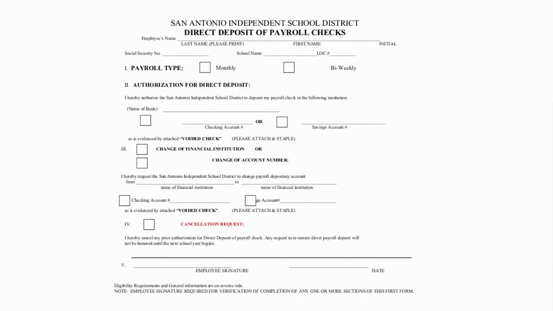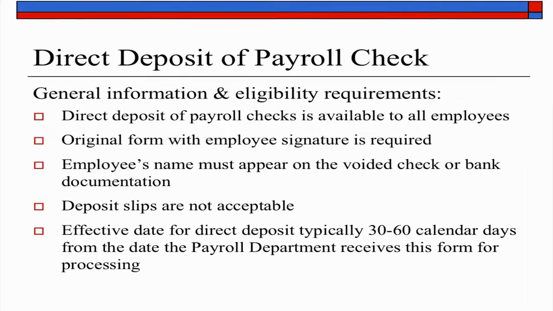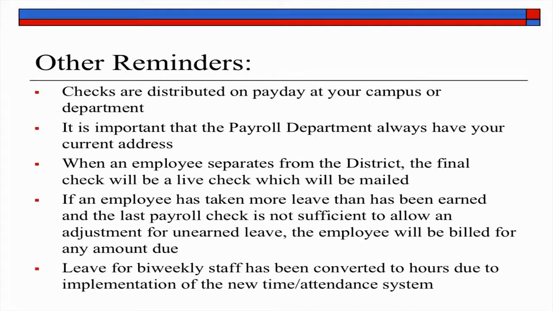Direct deposit is available to all employees. The original form with the employee's signature is required, and your name must appear on the voided check or bank documentation. Keep in mind that deposit slips are not acceptable. Effective dates for direct deposit usually take 30 to 60 calendar days from the date the payroll department receives your form for processing.